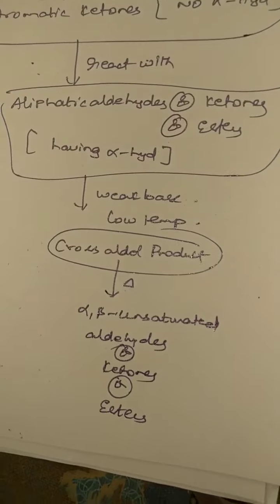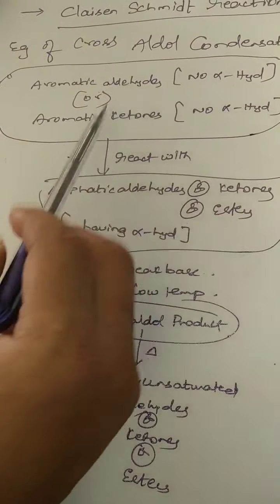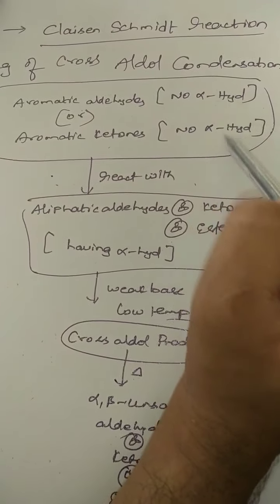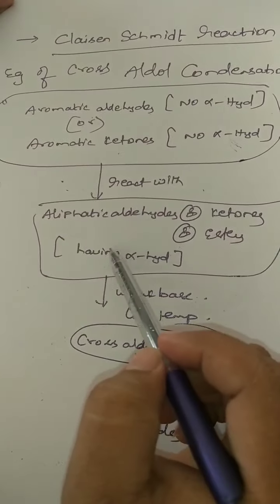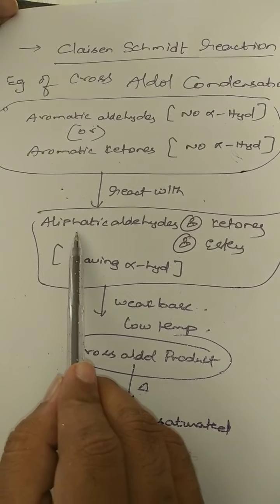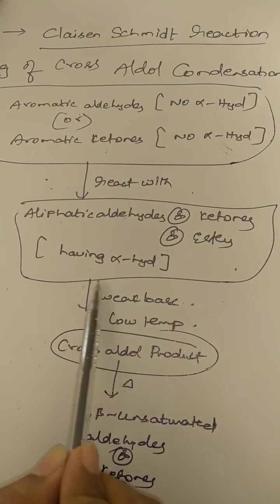So what is the Claisen-Schmidt reaction? Either aromatic aldehydes or aromatic ketones, with the compulsory condition that the compound should not contain alpha hydrogen, undergo condensation with aliphatic aldehydes or ketones or esters having alpha hydrogens.